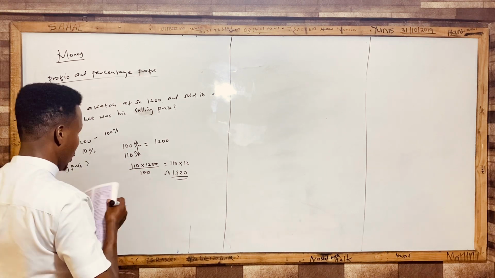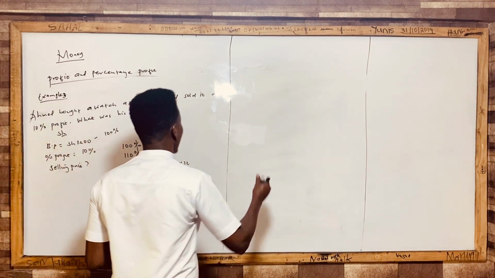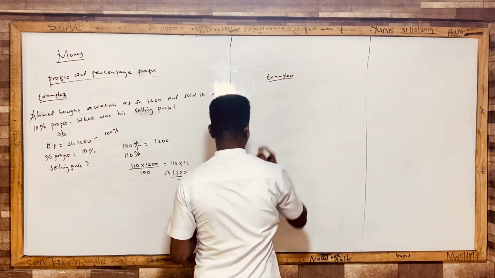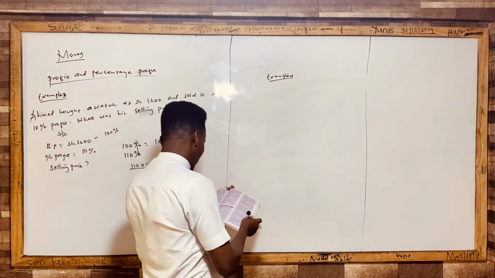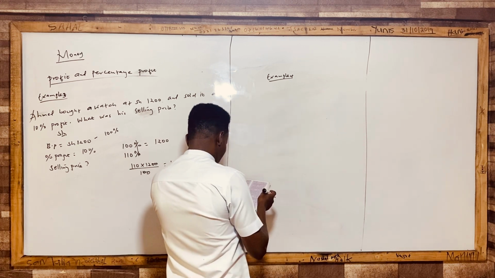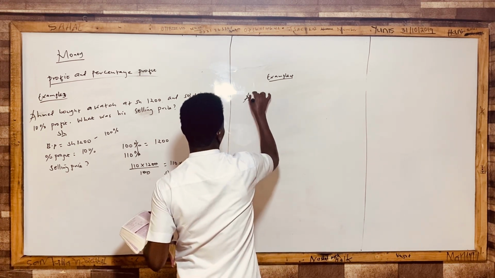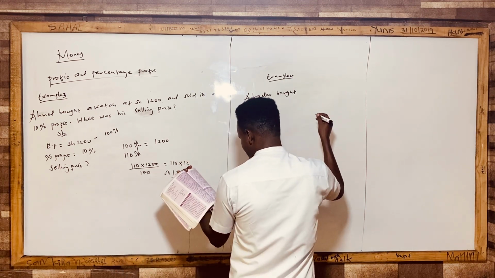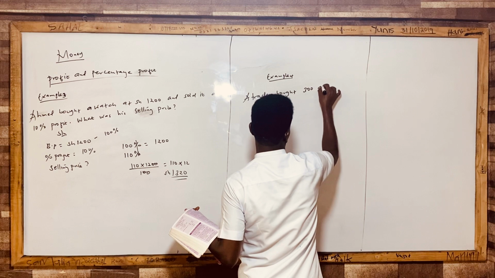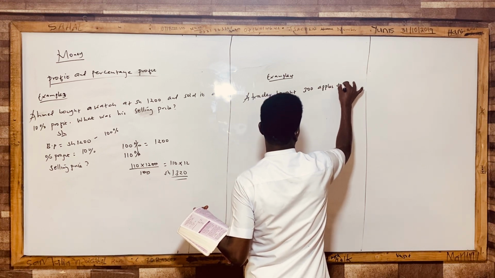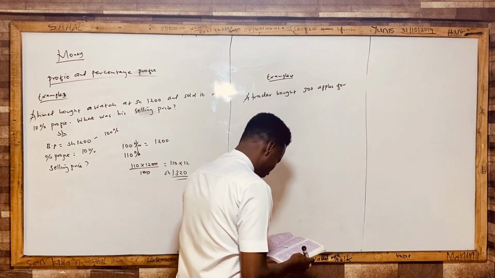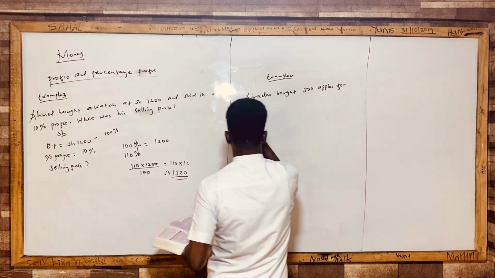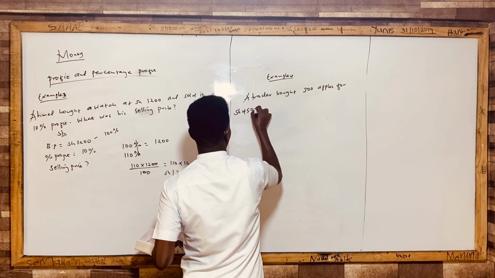Let's see this one. Another indirect question. This is example 4 for your information. You are told a trader bought 300 apples for shilling 4,500.